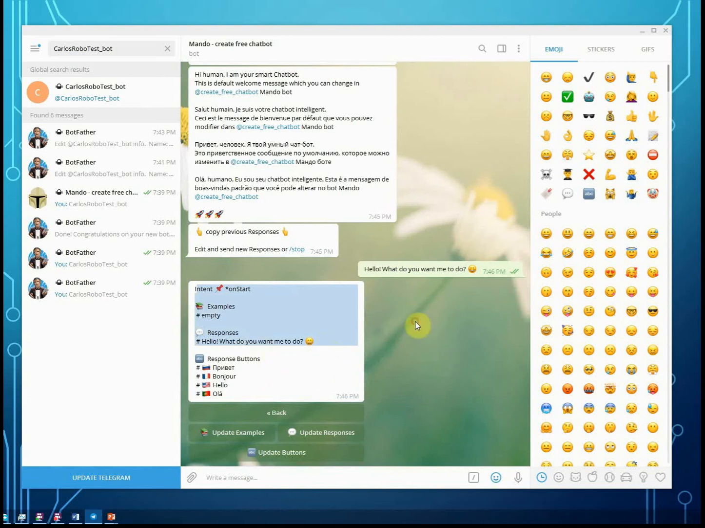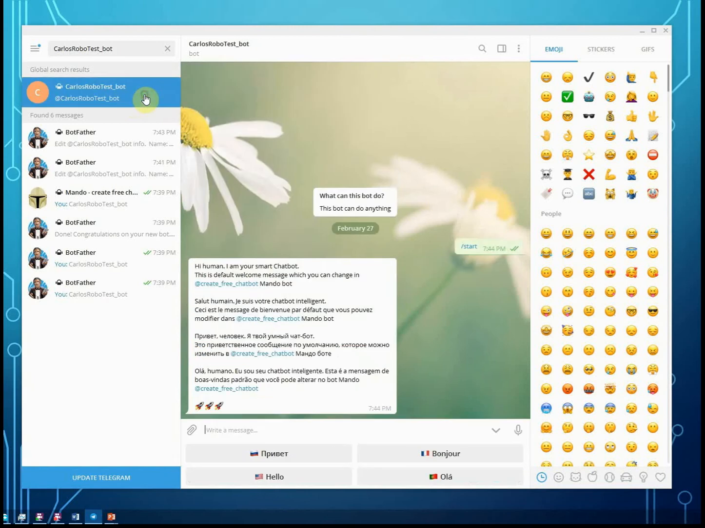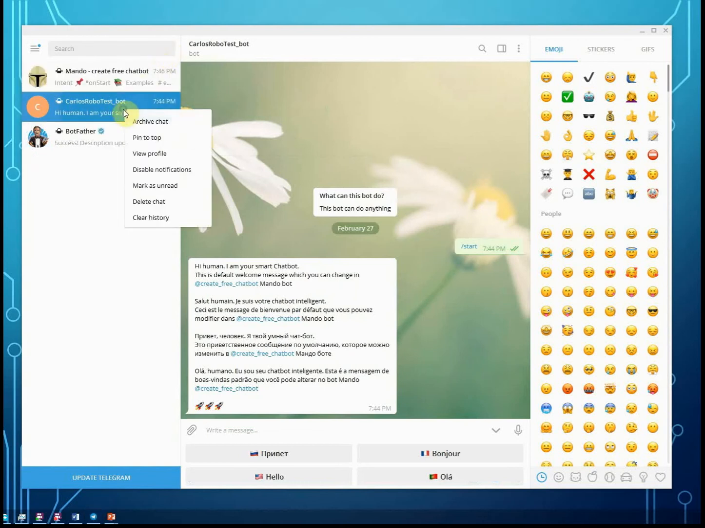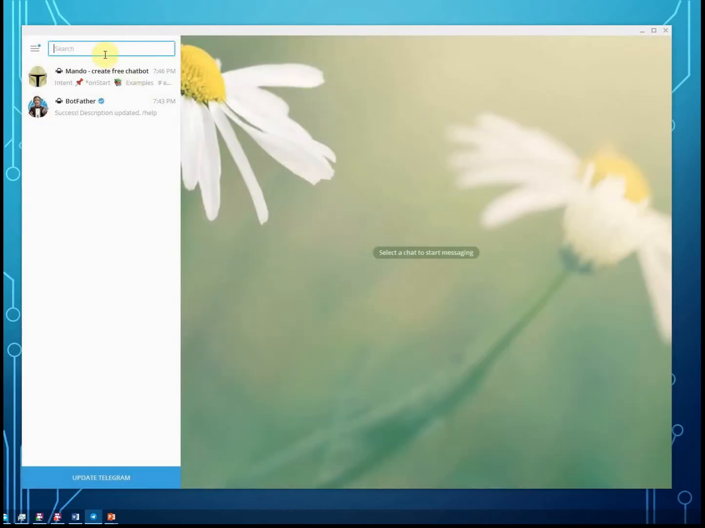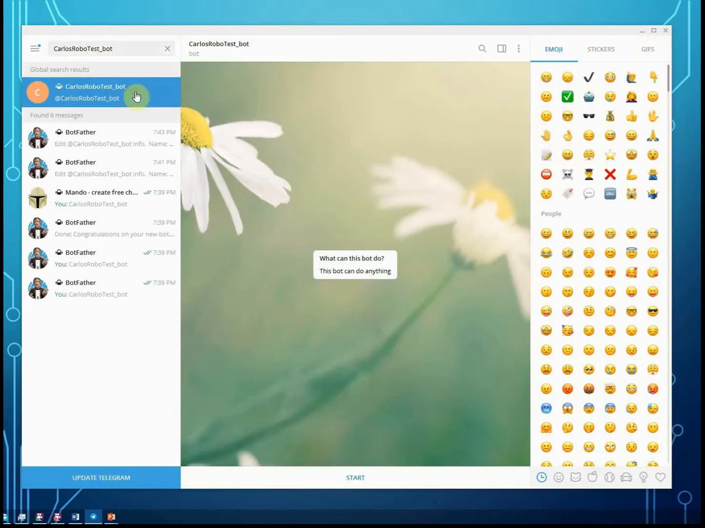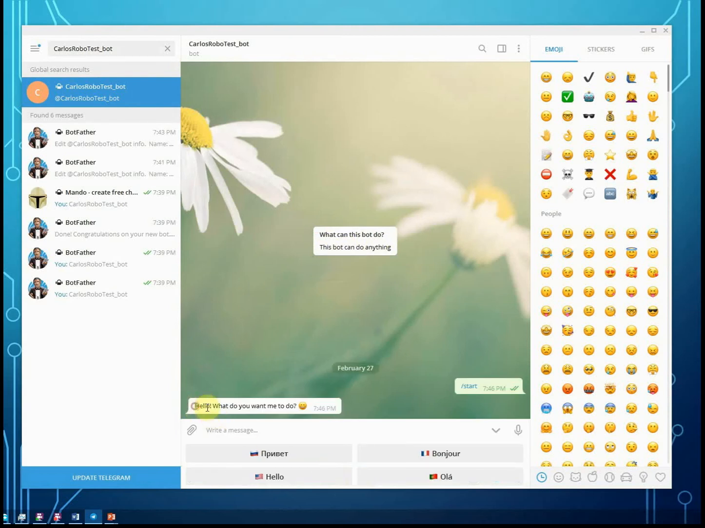Okay, great. Let's check if it is working. Let me delete the Carlos bot chat so we can start from the very beginning and see if the welcome message is changed now. Okay, deleting the chat. I'm finding the Carlos bot test again, and right now when I'm pressing start, I will see the new welcome message, so it means it's working.